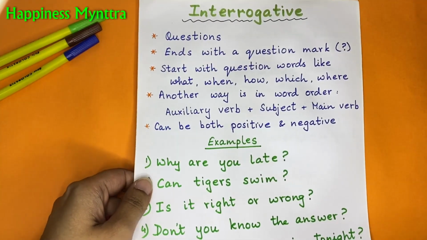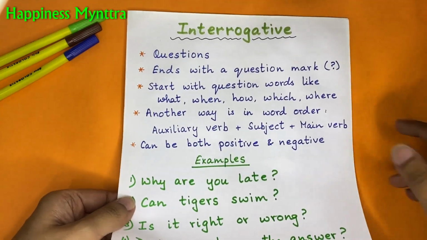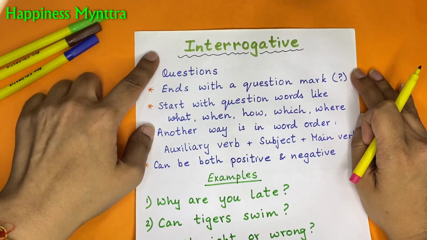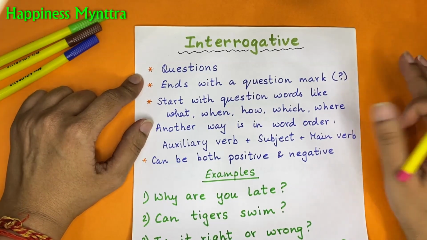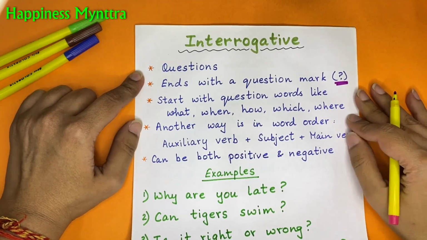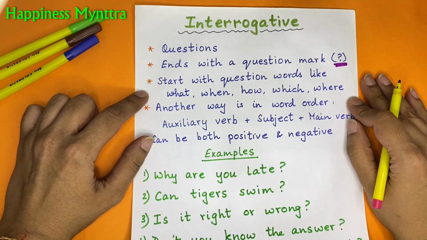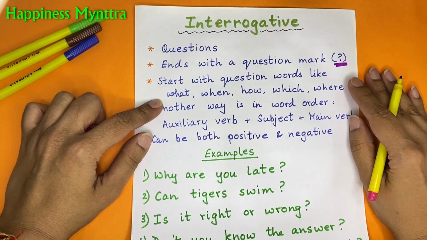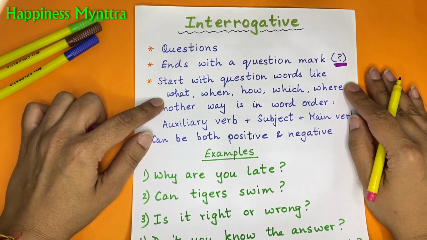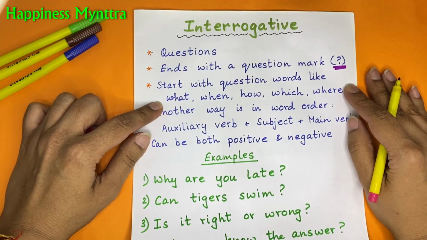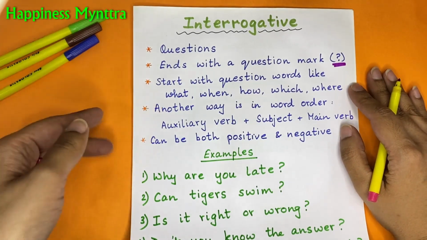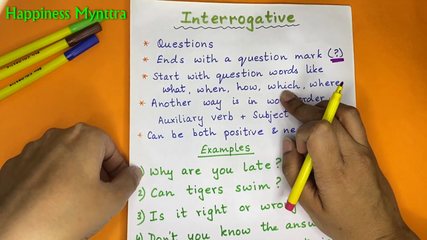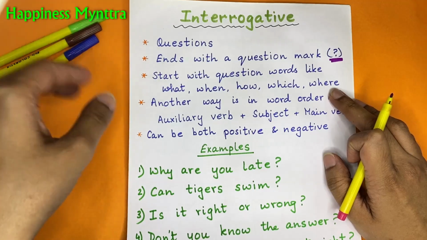Moving on to the next kind of sentence, it's the interrogative sentence. Now interrogation basically means questioning someone. So interrogative sentences are basically questions. So they will end with a question mark. They start with question words like what, when, how, which, where. So most of the sentences which would start with these words would invariably be an interrogative sentence. For example, what is your name? When will you go to play? How much sugar do you want? Which is your favorite color? Where are you going? So these are all questions.